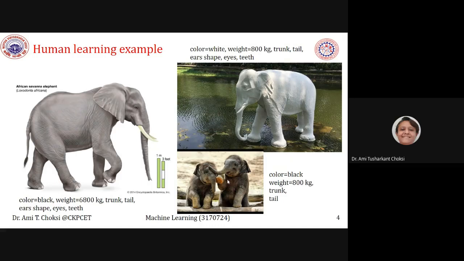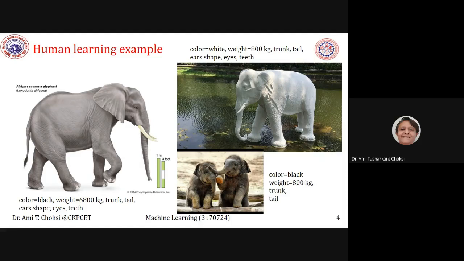That means, on showing the photo, it is being trained to you that this is an elephant. Not only from one photo, with two photos, parents or teachers said to the child that this is an elephant. These are the features. So a child can understand, grab. Okay, these things are there.